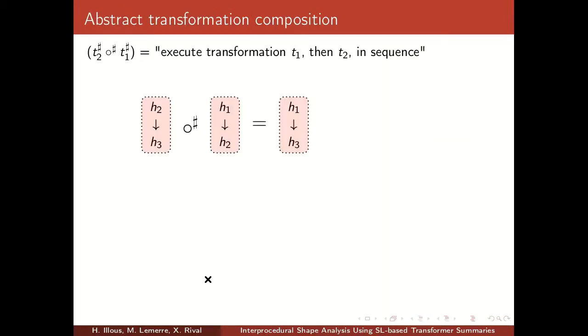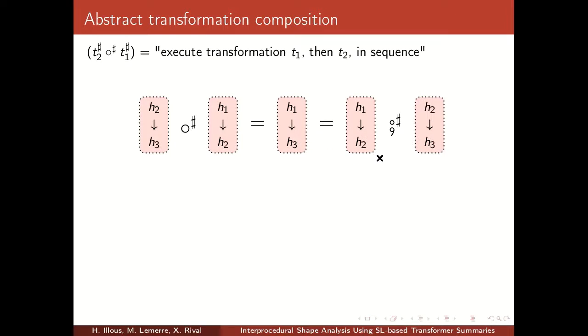So the composition of abstract transformations consists in executing both transformations in sequence. So for instance, if we have a transformation that goes from H1 to H2 and another which goes from H2 to H3, the result of the composition is a transformation which goes from H1 to H3.